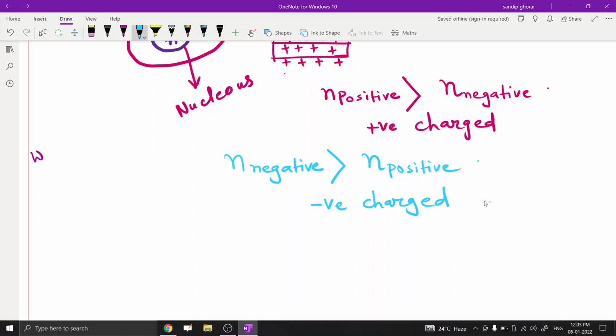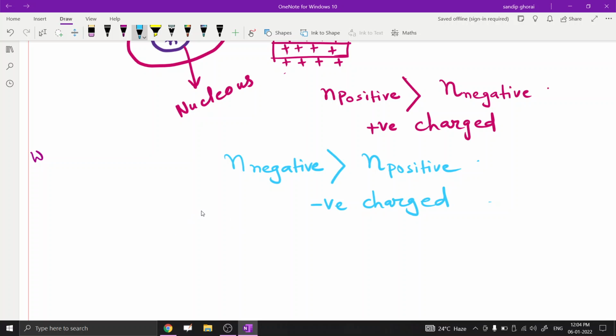Here we can say what is the nucleus. Simply, protons and neutrons are concentrated in the core of an atom called the nucleus, and they are strongly bound with a force of attraction. And what is an electron shell or orbit? Generally, electrons revolving around the nucleus are in orbits or shells, and the number of orbits or shells depends upon how many electrons there are for a particular atom.